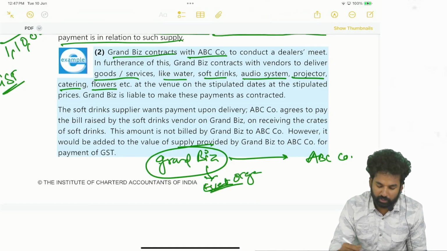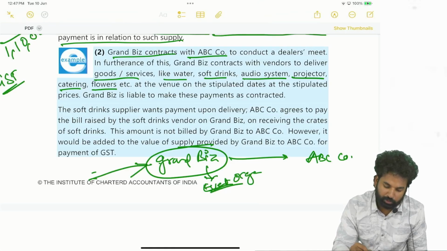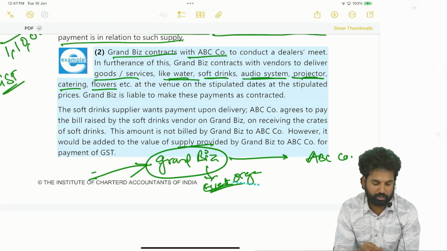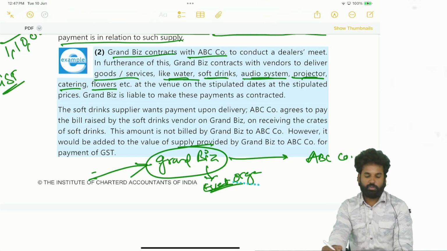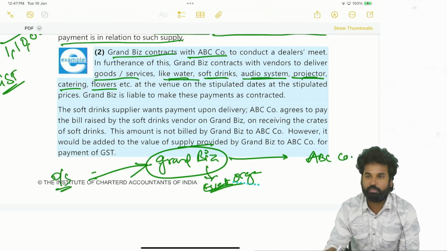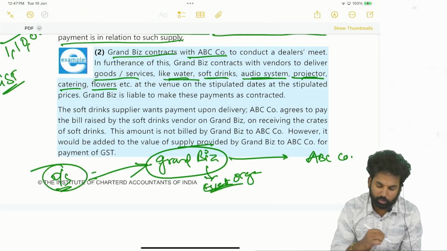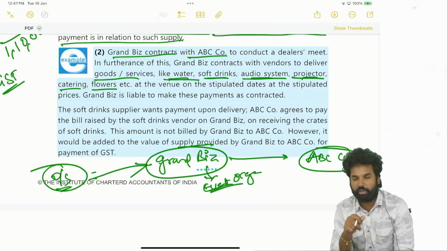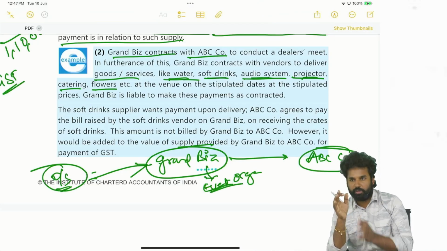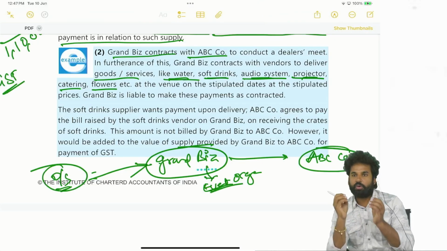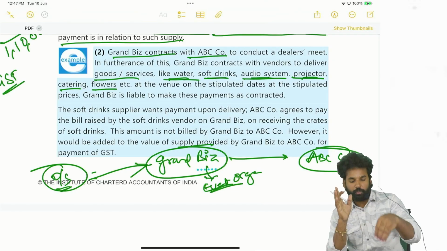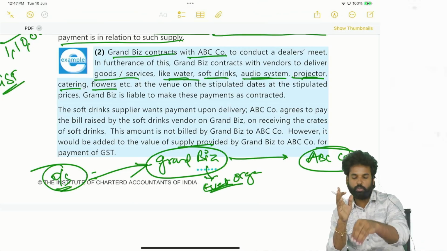So the event organizer is getting supplies from whom? Outside caterers: water, soft drinks, audio system, projector, catering, flowers, etc. So from outsiders, they are taking some goods and services. To these outsiders, who is making the payment? Actually, Grandbridge has to pay. We just talk to Grandbridge on a contract basis. We have given a lump sum amount to them, so they have to arrange each and everything there. They are under obligation to pay the outsiders. But who is paying here?